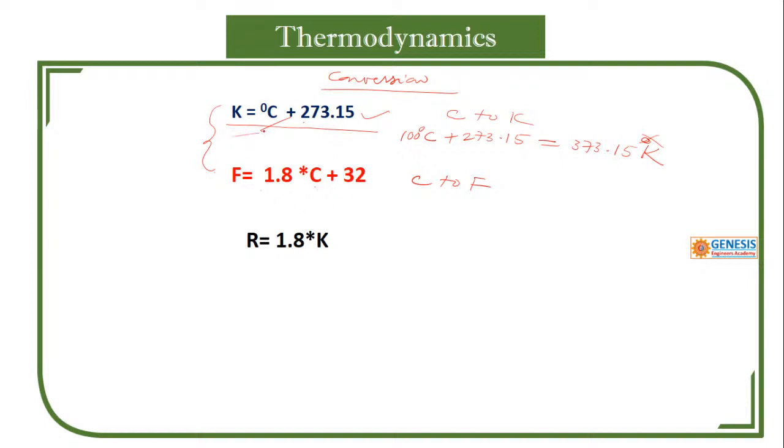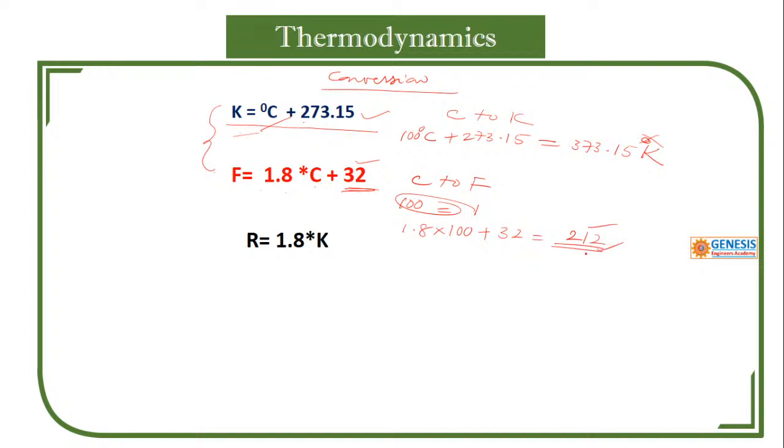We use only this type of scale, and here we have to add 32, the freezing point. So to convert 100 degrees Celsius, how much will it become? 1.8 into 100 plus 32. 180 plus 32, that is 212.